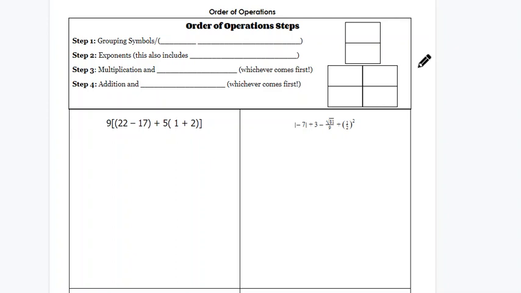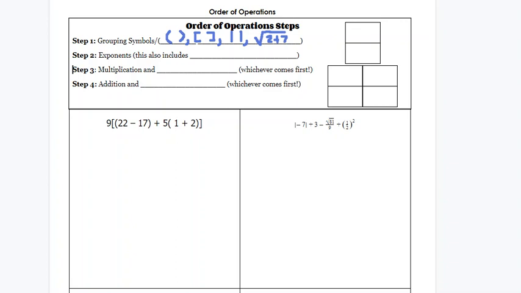Okay, so step one in order of operations is called grouping symbols. And grouping symbols can be parentheses, they can be brackets, they can be absolute values. They can even be things that are underneath a radical. Like if I had 2 plus 7 underneath a radical, that can count as a grouping because it's grouped underneath the radical sign. All right, so that's step one, it's called grouping symbols.